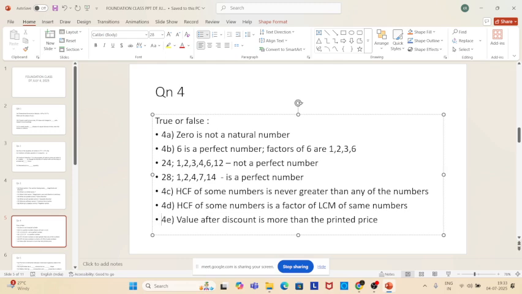The discount which they give, even if they give 100% discount, suppose they have put 200 rupees on a sari or one dress, and they say 100% discount. So how much do you have to pay? 200 rupees is the printed price, and they are saying 100% is the discount. Sir, 0. No need to pay, it's free. So it cannot be more than the printed price. It can be equal to the printed price. So you have to be a little careful.